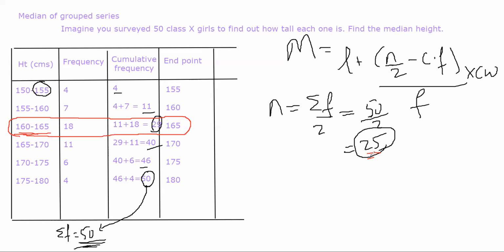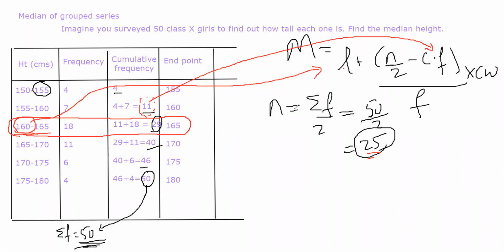Now two values are important. The cumulative frequency value that is immediately above this value, 11, ठीक है? जो मैं dots में डाल रहा हूँ, this will be your cumulative frequency यहाँ पर, ठीक है? L will be the lower limit of your class. तो lower limit of the median class, this is your lower limit of that particular class. 160 is L, ठीक है? I hope you guys are understanding.